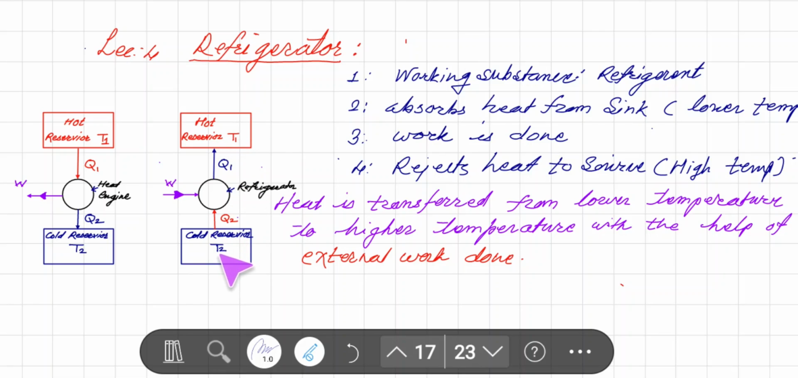The heat will be extracted from cold reservoir using the system, and then that heat will be transferred to hot reservoir through working substance, and for that external work is to be done. So externally we need to do the work, or energy is required for doing that work. Then it is possible that the heat can be extracted from cold reservoir at temperature T2 and can be transferred to hot reservoir at temperature T1.